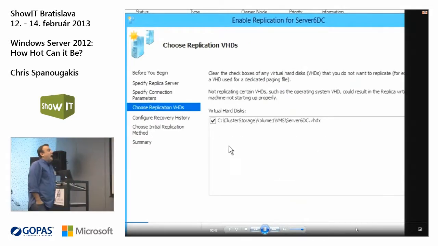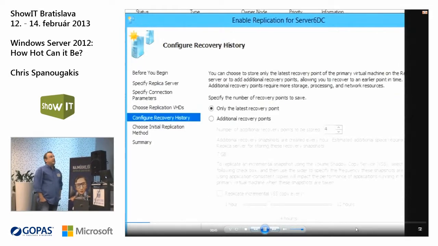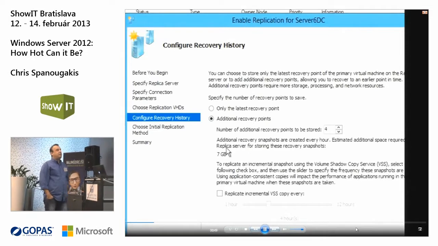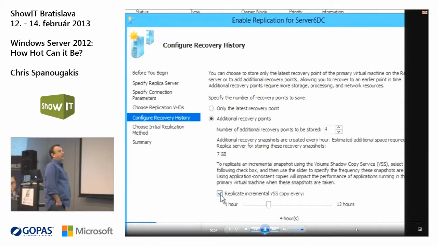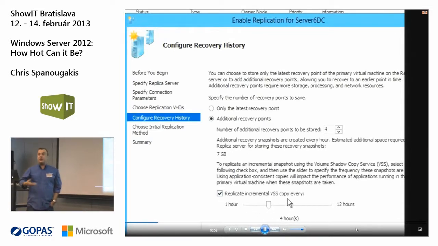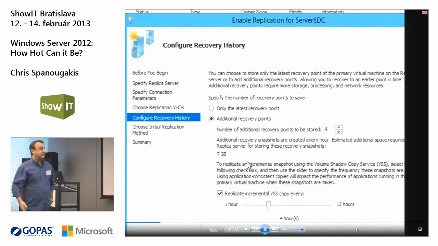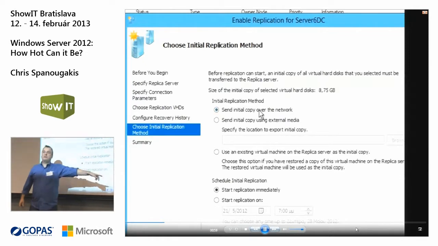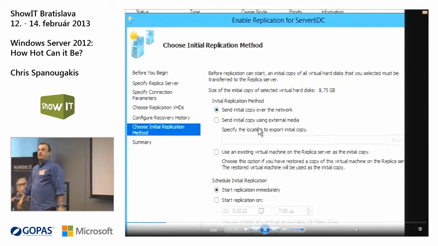Okay. I will replicate these VHD files. Do you want to replicate only the latest recovery point or 4 recovery points? So in order to have, let's say, more instances of this virtual machine. And replicate every 3 hours. You've seen this. You can schedule the replication.